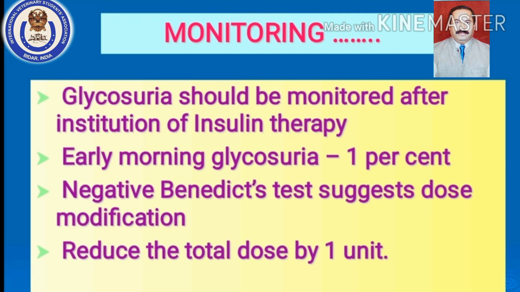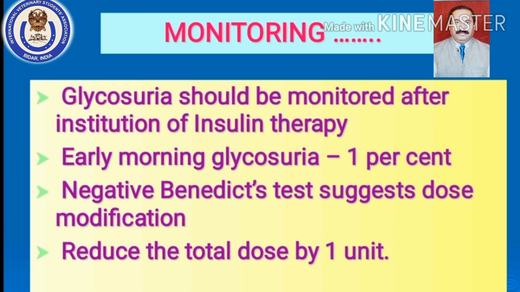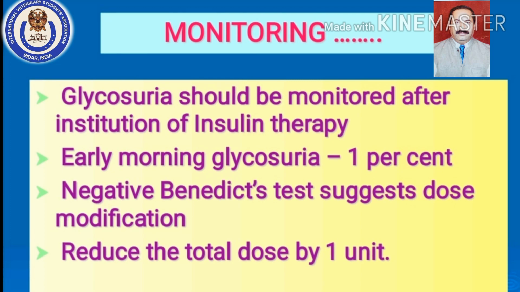A negative Benedict test always gets confused. When the Benedict test is negative in the next day morning sample, the urine is not having any more glucose, it is a confusion state. So that's why a negative Benedict test suggests that the dose has to be modified. Okay, so whatever dose you are giving, it is more. So you have to reduce the dose.